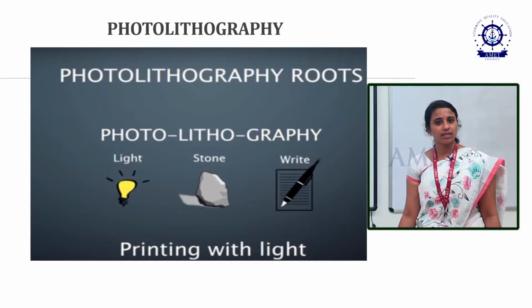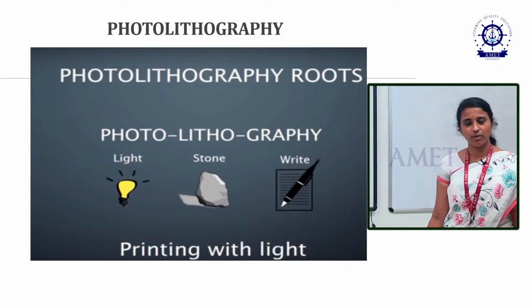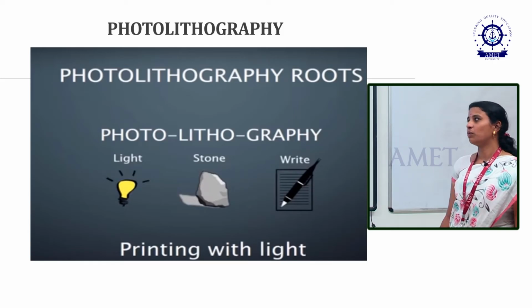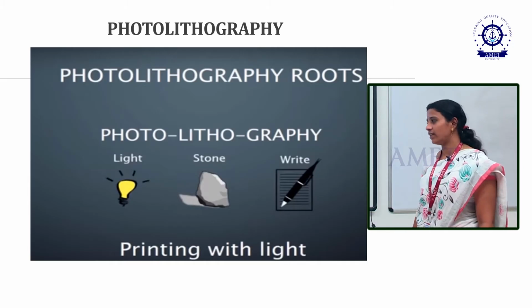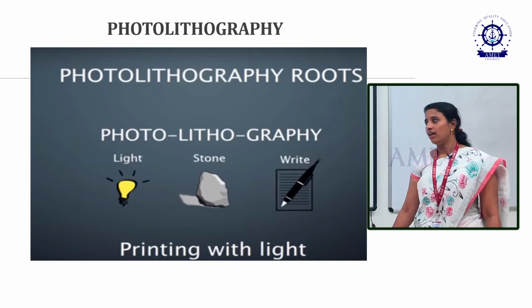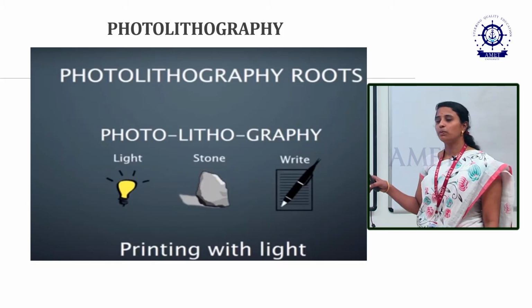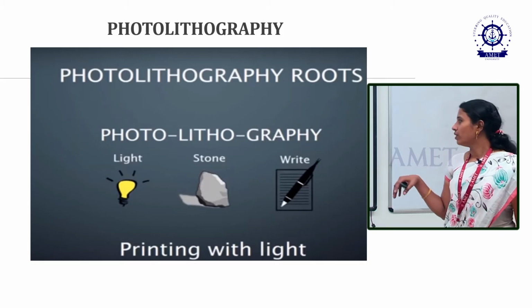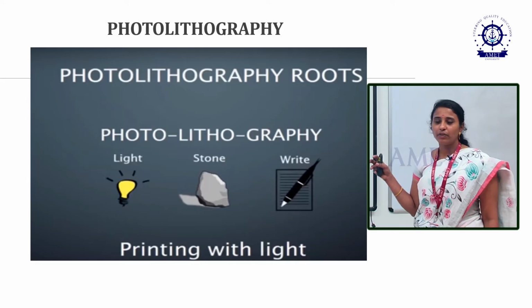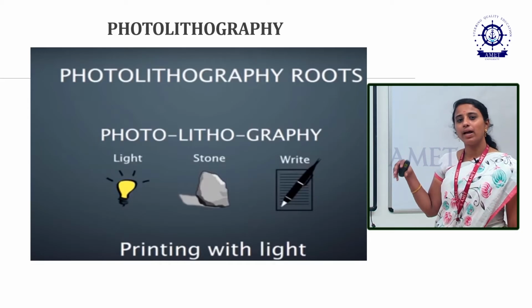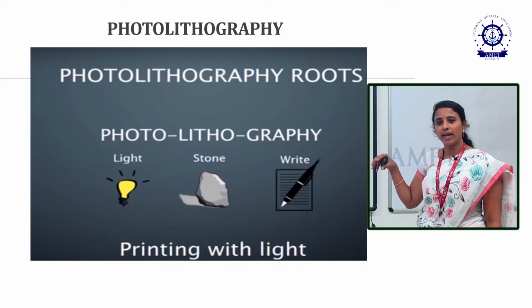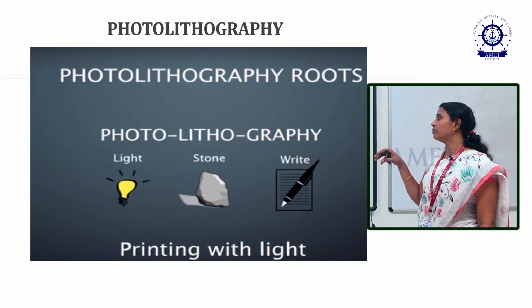So after epitaxial growth and oxidation, we go for the photolithography process. In photolithography, what is photo, what is litho, what is graphy? Photo means light, exposing light, and litho means stone, so exposing light on stone. Graphy means write, we have to create an image, a number of patterns, by applying UV light.